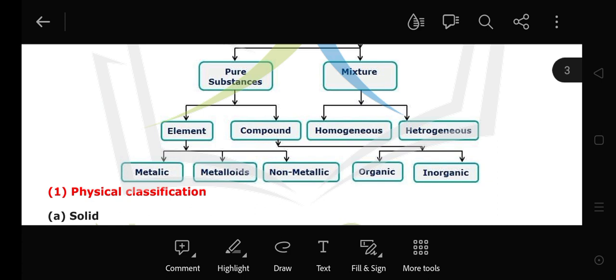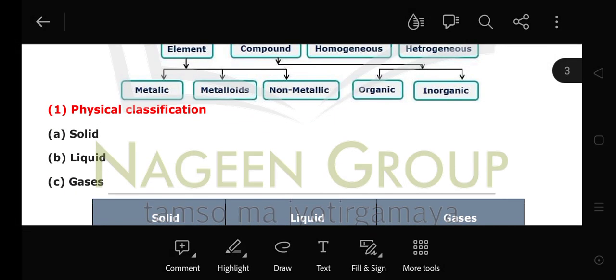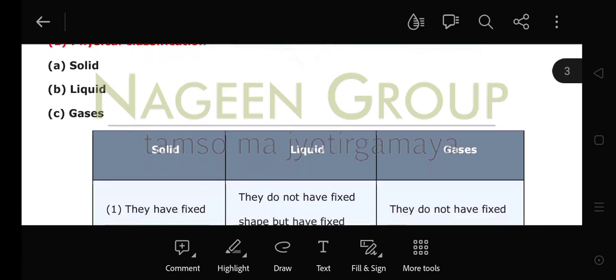And elements are also of three types: metals, non-metals, and metalloids. And here the compounds may be organic and may be inorganic. Now, here mixtures are also of two types: homogeneous mixtures and heterogeneous mixtures. Now, here is the classification of matter on the basis of physical classification. Here you have studied that there are three types of matter, that is solid, liquid, and gas.